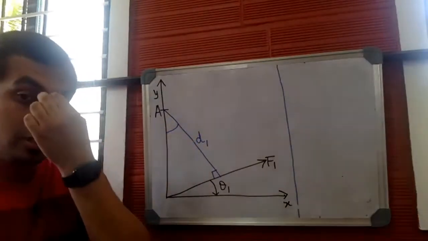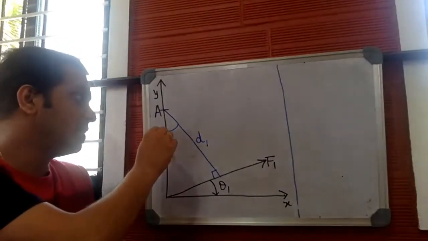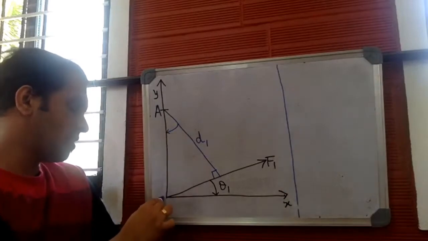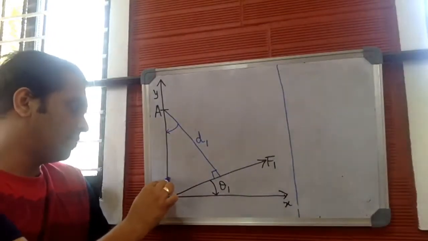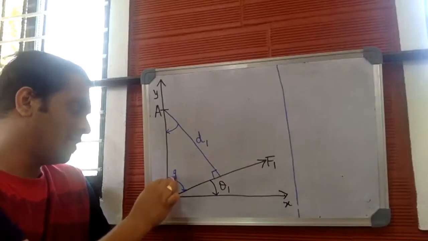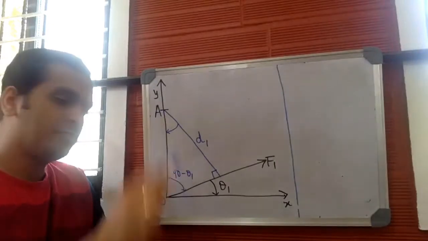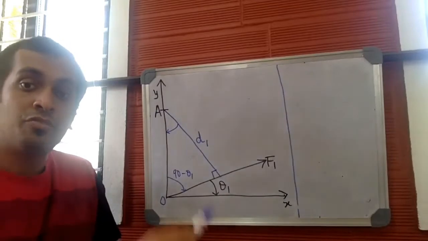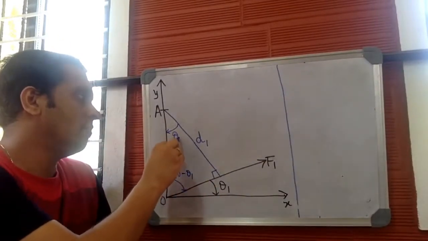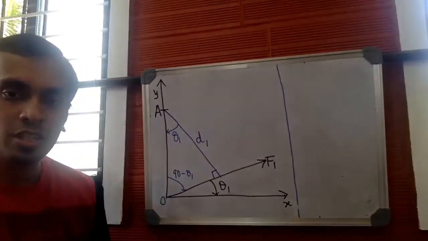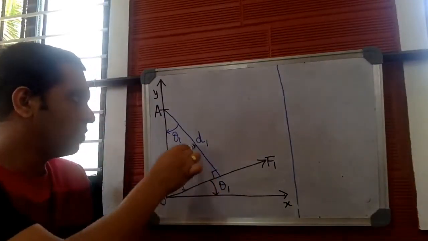We need this particular angle. How to find the angle is the question. We need this angle. Let me mark this particular point as O. Now, if this is theta1, this angle would be 90 minus theta1. Agree with this, everybody? So if this is 90 minus theta1, if this is 90, this angle will obviously be equal to theta1. Or these two angles, this particular angle and this angle.